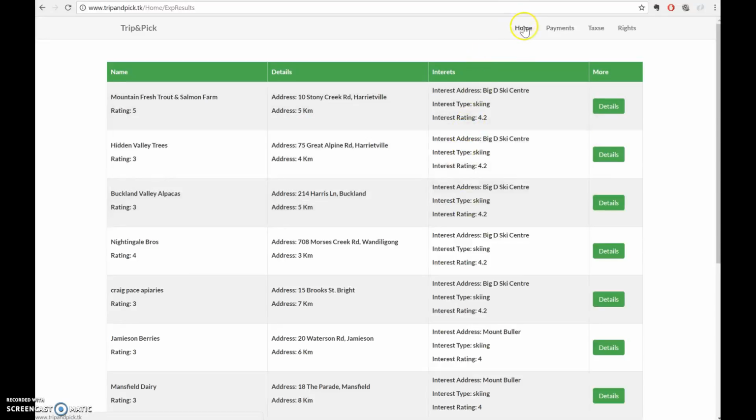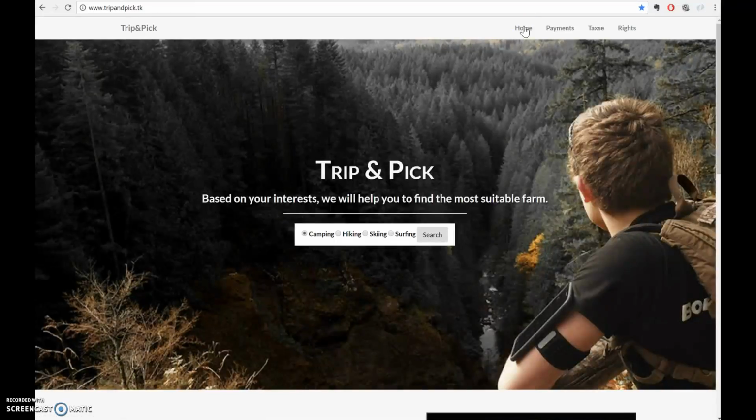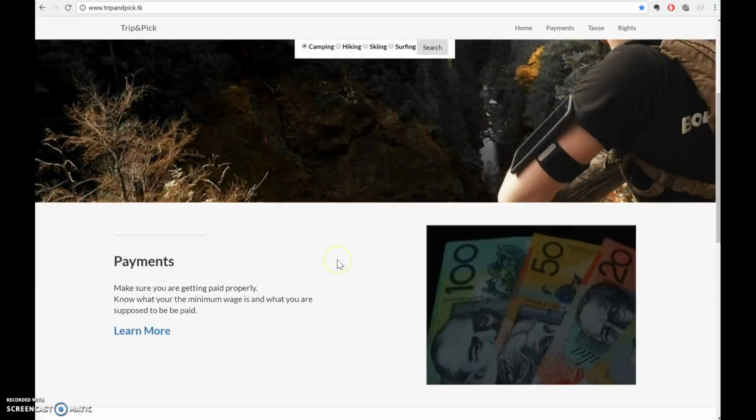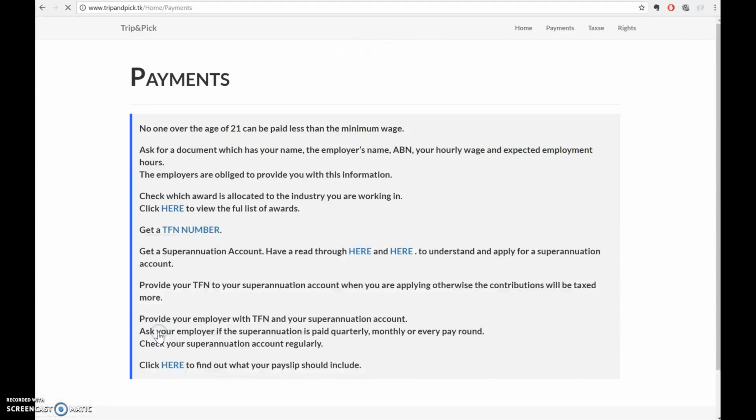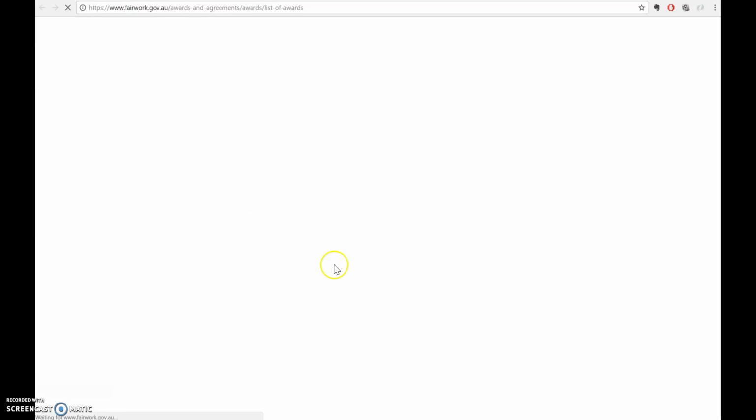So let's try the home button. Okay. Let's look at this. Okay, so for payments, I get all of this. That's good. Click here for list of awards.